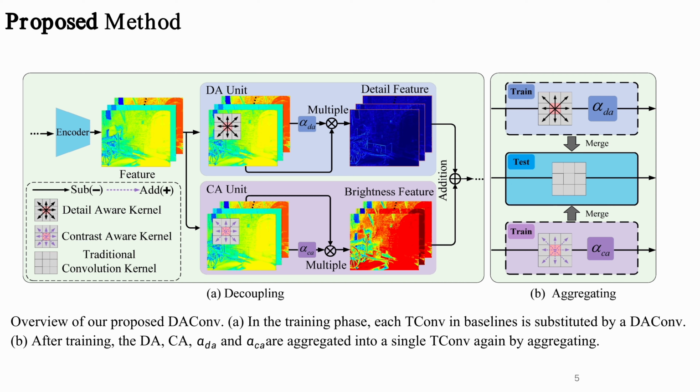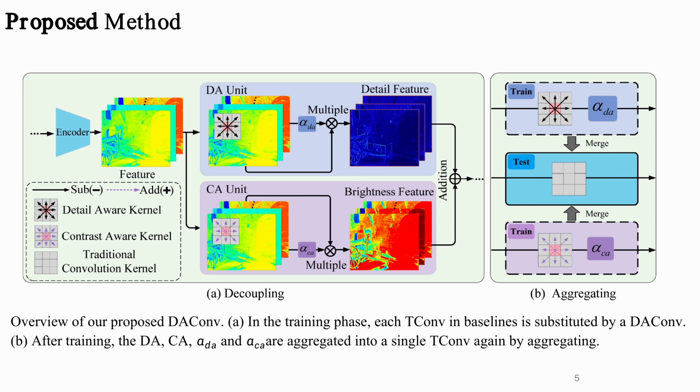To reduce the computational costs, the CA, DA, and dynamic coefficients are aggregated into a single TConv kernel by structural reparameterization in the inference phase. The aggregation is conducted before the activation function, and the linear superposition can reduce computational costs without changing the function of DAConv. After that, the performance of networks can be significantly improved without introducing extra computational costs compared with the original network.